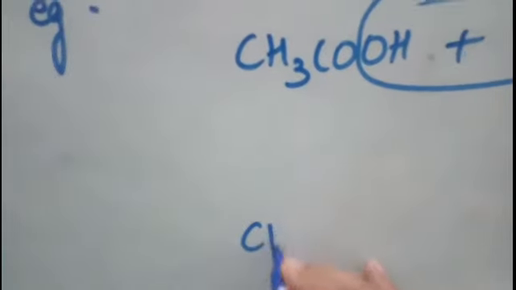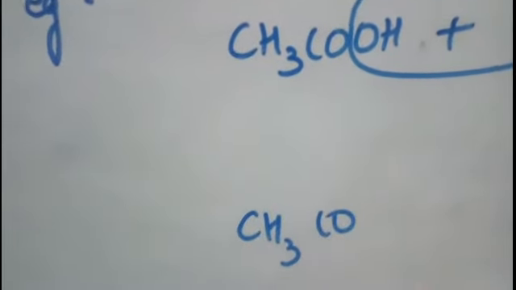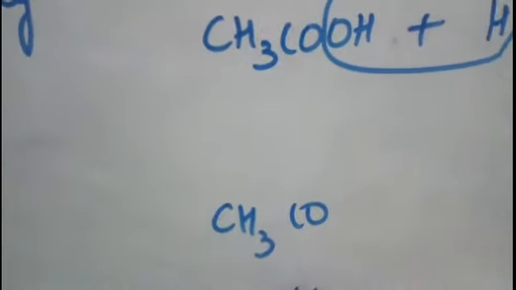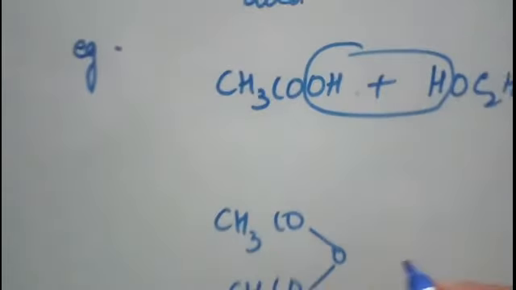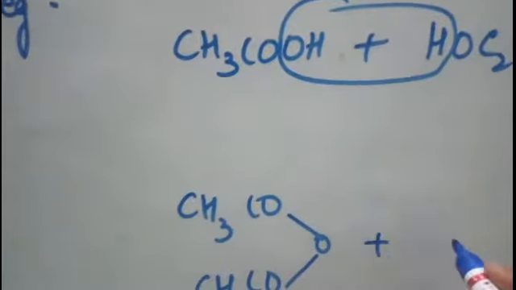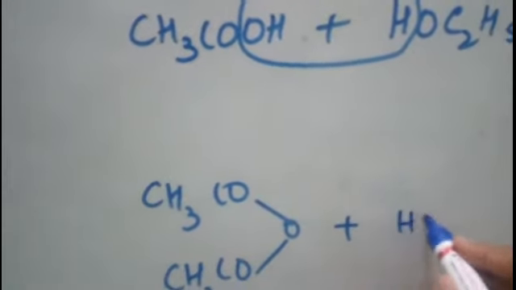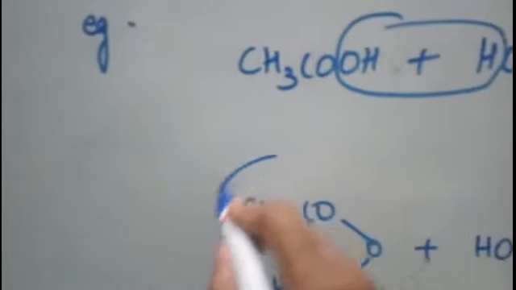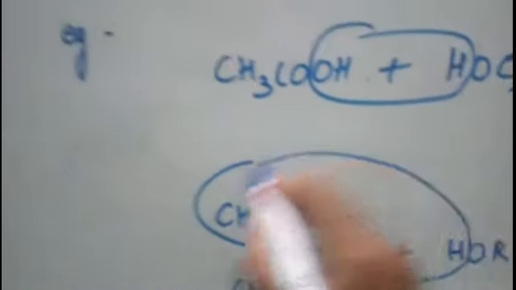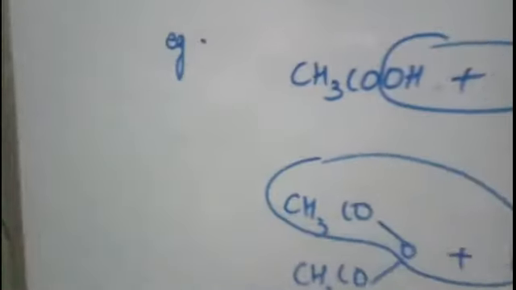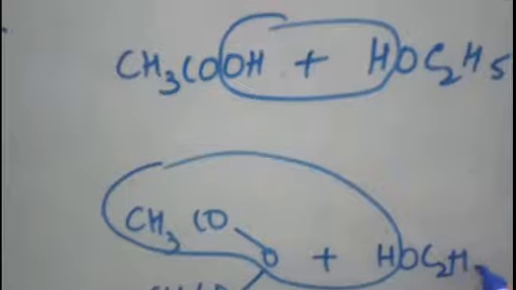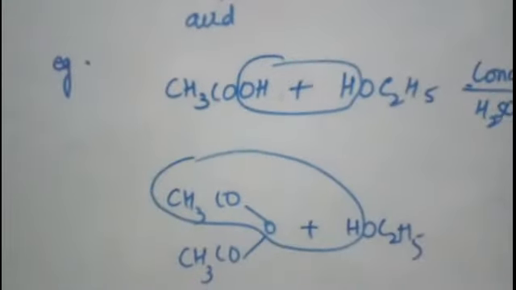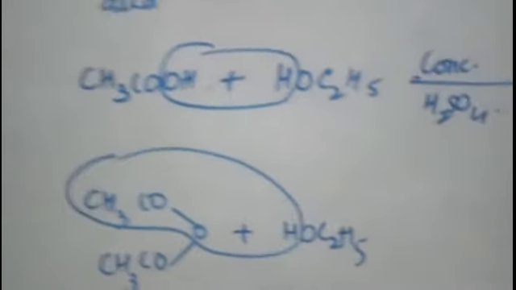Similarly, now next we will take acid anhydride. What is acid anhydride? If you remove one molecule of water from two molecules of acid, it will form acid anhydride. And when you react it with alcohol, let us take here ethanol or methanol something, then one acid will be formed and the other ester will be formed.